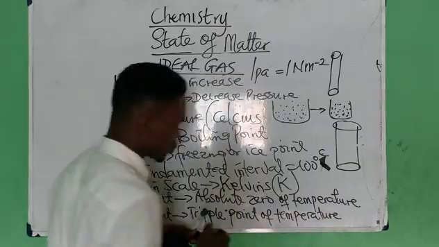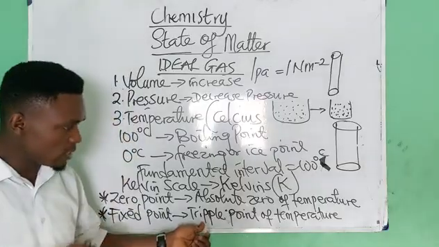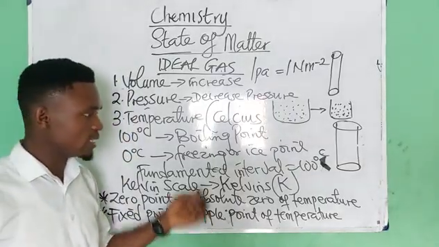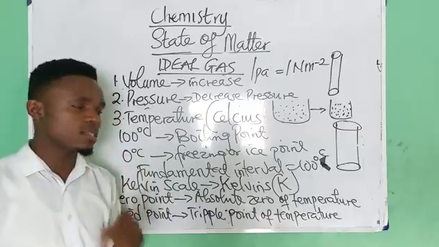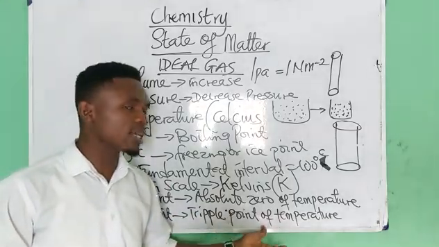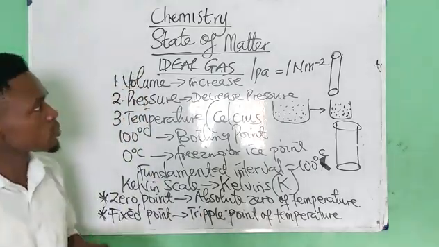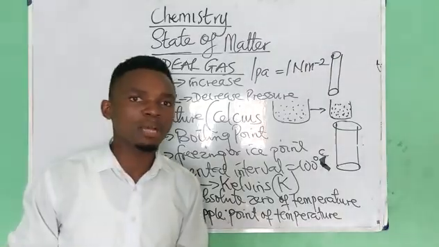As the name implies, triple tells you 3. So it is a point where the 3 states of matter coexist. It is a point where solid, liquid, and gas coexist. That is why it's called the triple point.